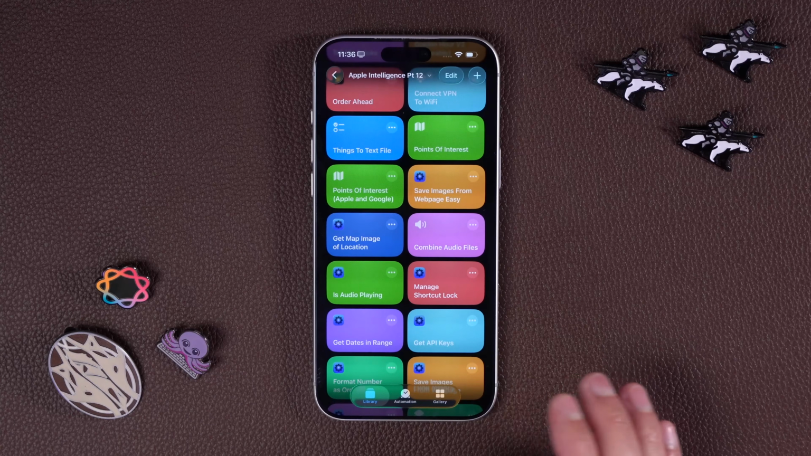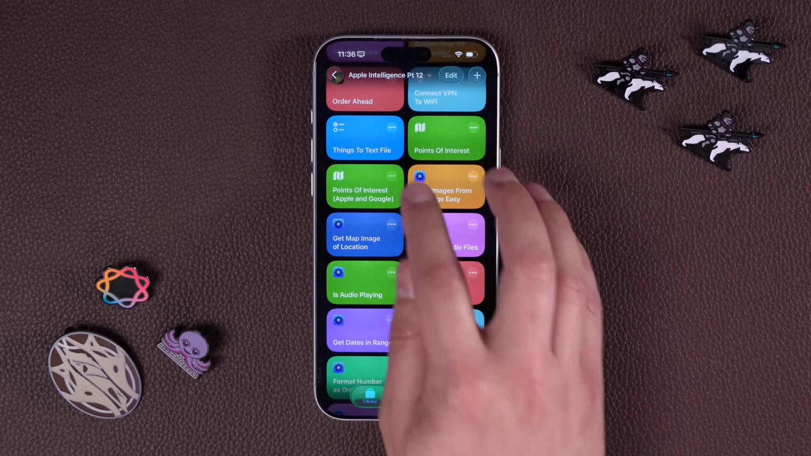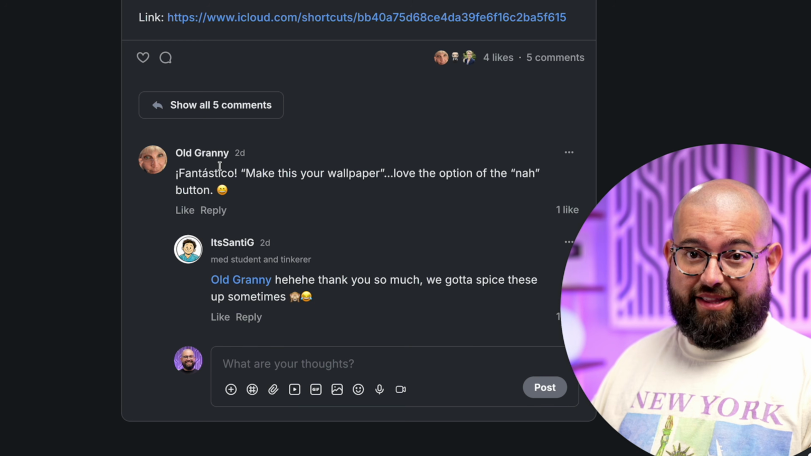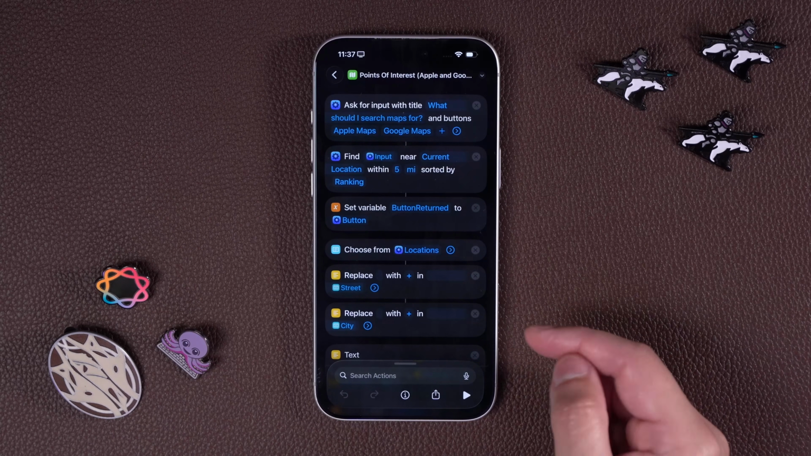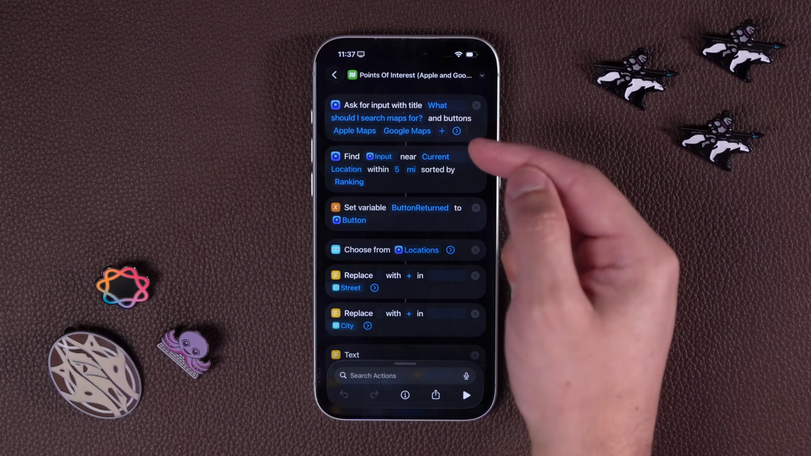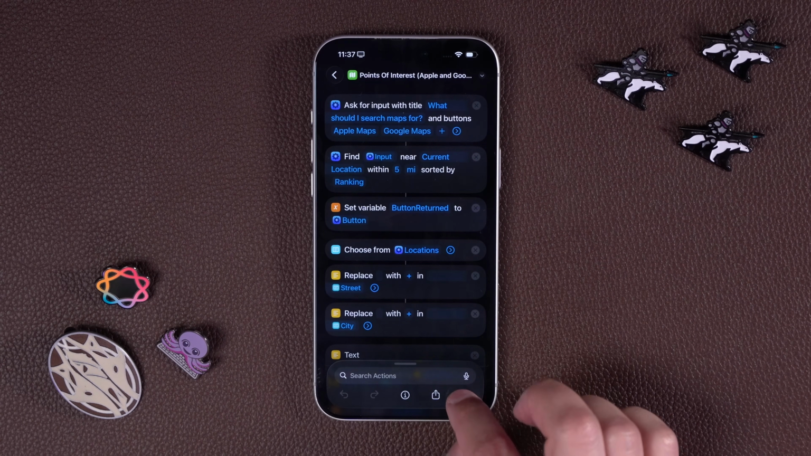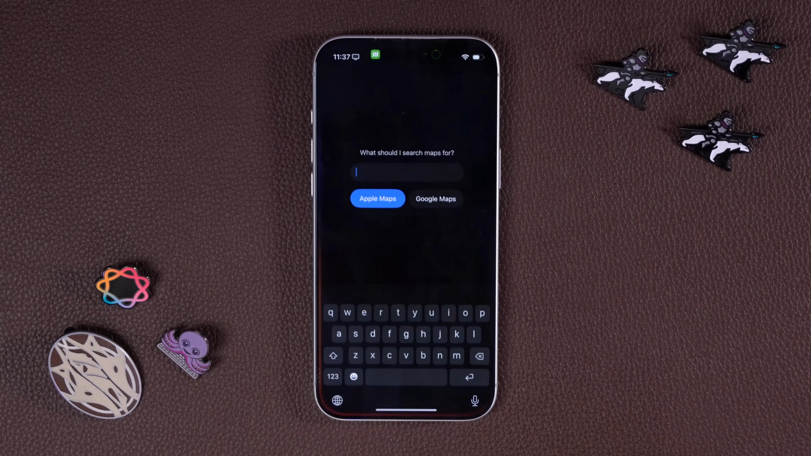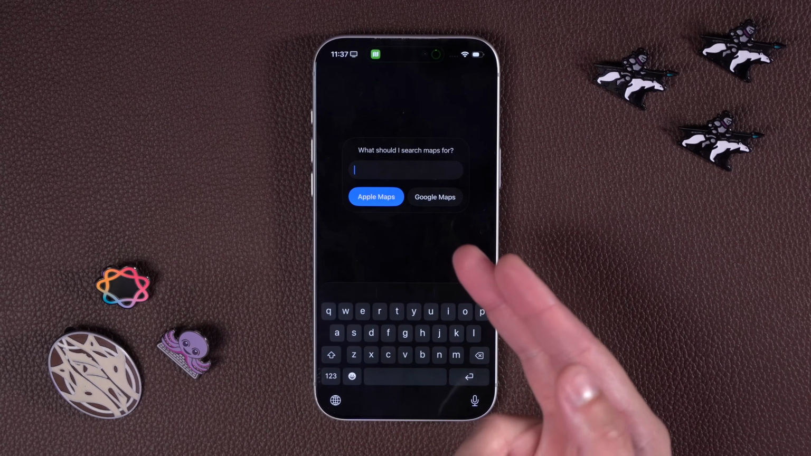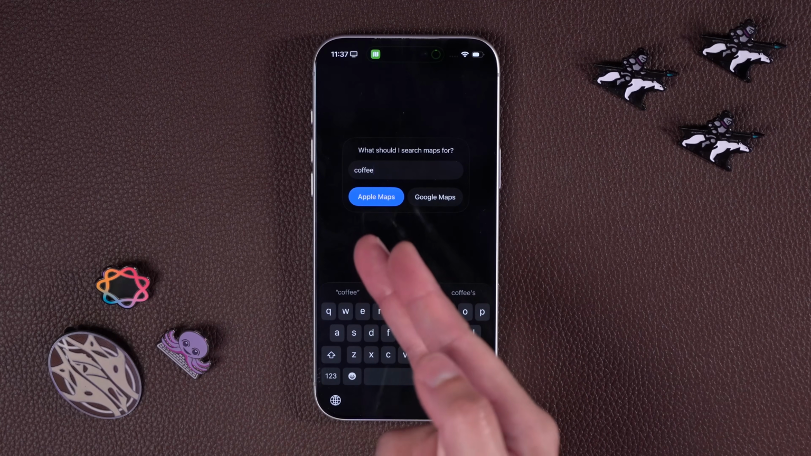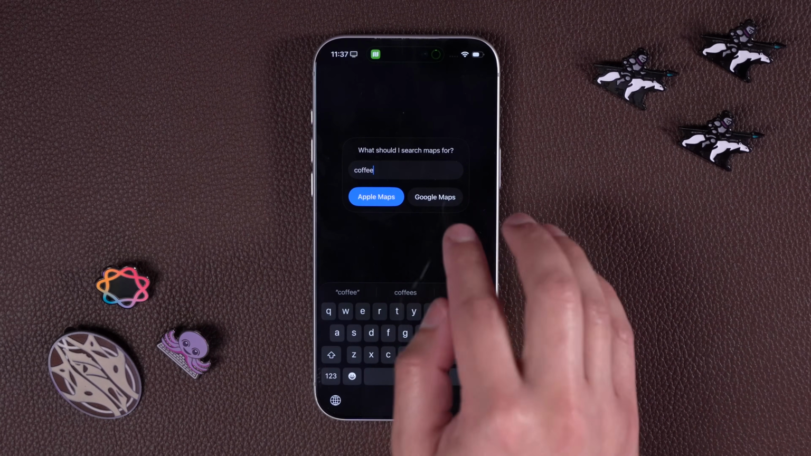Now, if you want to use this with Apple Maps or Google Maps, Old Granny in the community, that is literally her name in the community, I'm not making that up. There she is, right there. She actually took it and turned it and used one of the other new actions, which is ask for input with a dialog box, and then you can open a location either in Apple Maps or Google Maps. When you search, it actually goes to the Actions app temporarily. I can still put in a search term and then choose whether I want Apple or Google Maps. These are actually nice little buttons.